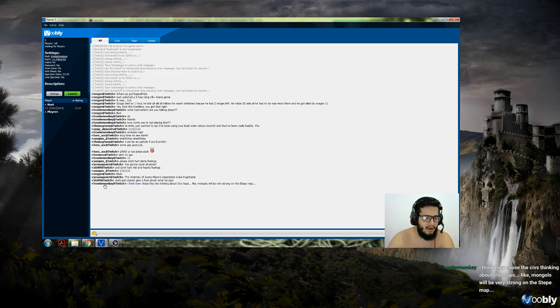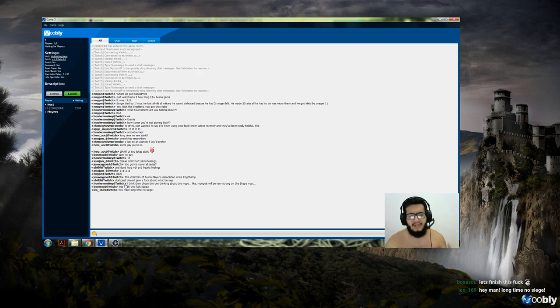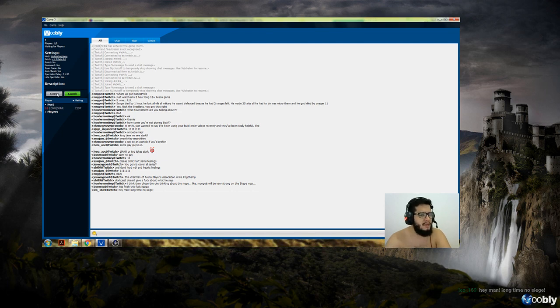Okay, and we have a comment from Liereyy saying, I think they chose the civs thinking about the maps, like Mongols will be very strong on the steppe map. I agree. The Slavs might be strong in that map where we start with farms and so on. But some civilizations are really so good that they are going to define overall, like the Malians. And it doesn't matter which version, which map you get, they are going to be strong, okay? This is also a factor. But maybe they might pick some civilizations thinking of specific maps, like you said, Howler Monkey, I agree.